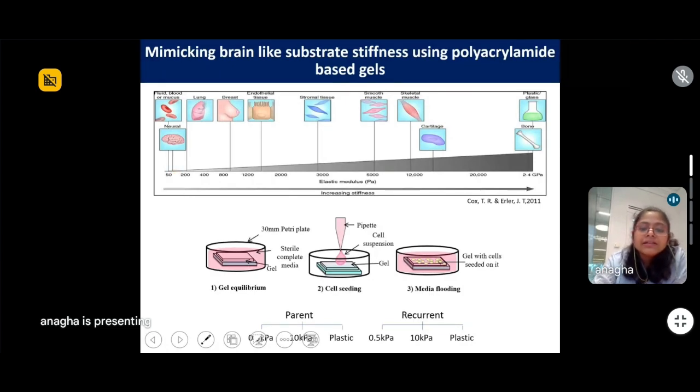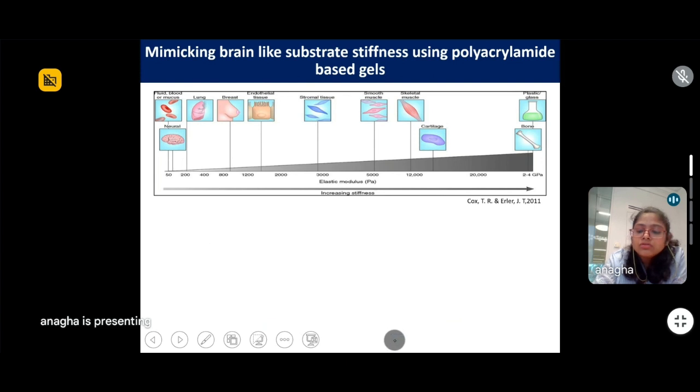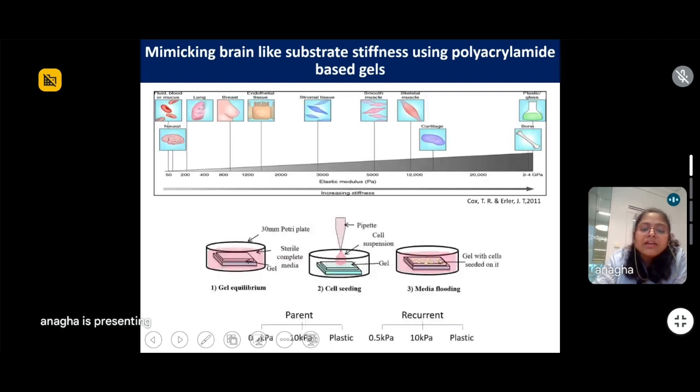And we know that when brain tumor is formed, the stiffness of the brain changes to around 10 kilopascals. So we decided on using these two stiffnesses, the 0.5 and 10 kilopascals.